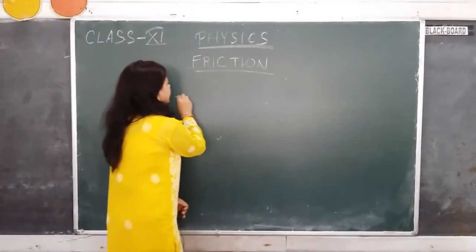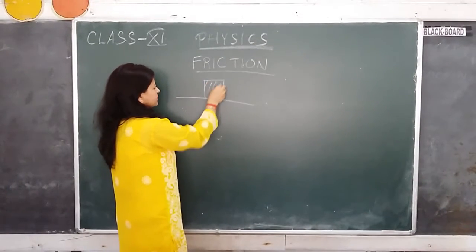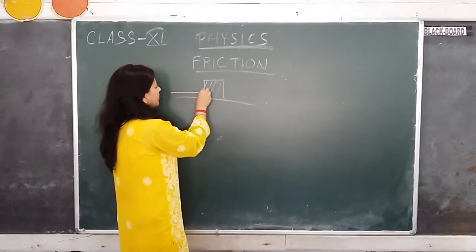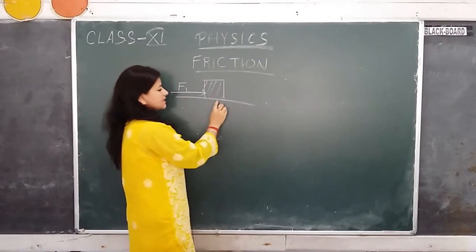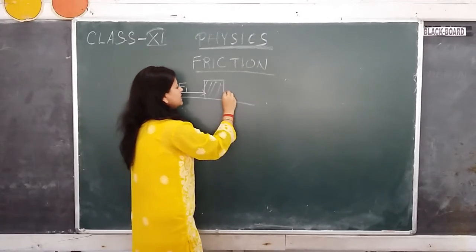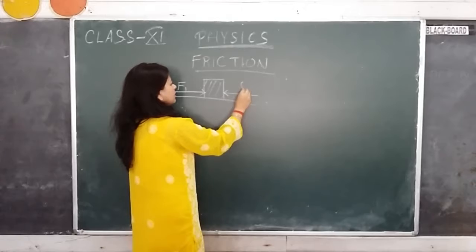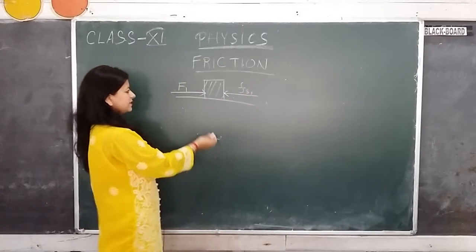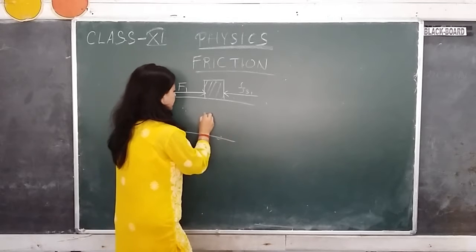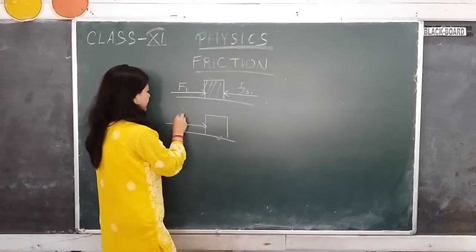To make it clear with a picture, suppose you have an object and you are applying a force F1. Since it is not in motion, why is it not in motion? Because an equal and opposite force, called the force of friction, is adjusting itself in the opposite direction. Now you want to further increase the force, say F2.